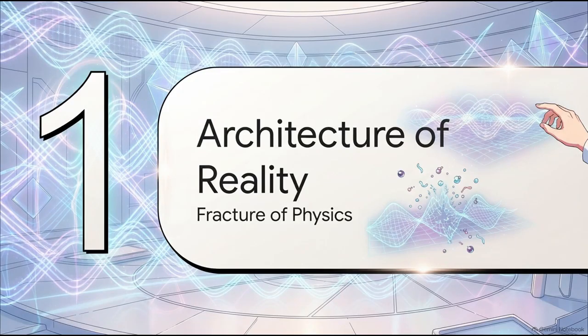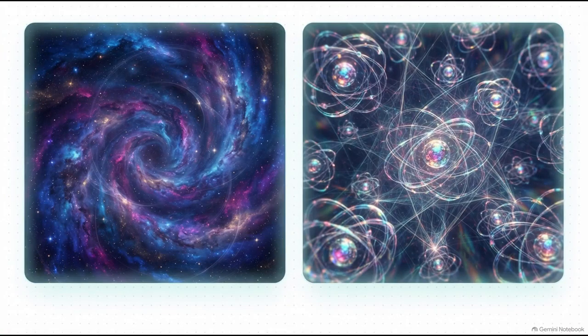Section 1. The Architecture of Reality and the Fracture of Physics. To really grasp why this unified paradigm is such a game changer, we have to recognize the massive stakes here. For over a century, modern physics has been fundamentally fractured. Science has spent decades desperately searching for a theory of everything just to heal this divide. On one side, you have general relativity, right? This governs the infinitely large macro world. Gravity, space-time, those massive cosmic spiral galaxies. But on the other side, you have quantum mechanics, which governs the infinitely small micro-world of atoms, electron orbital clouds, and subatomic particles. And for decades, this massive chasm has kept these two domains completely disconnected from each other.